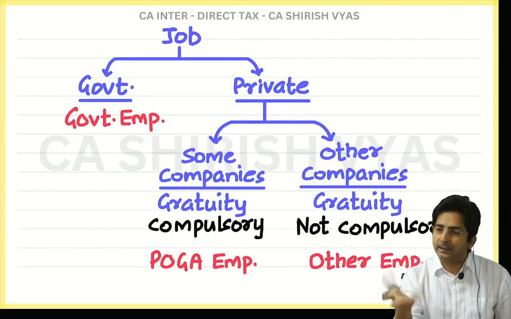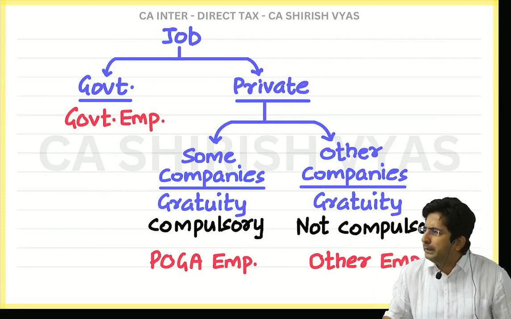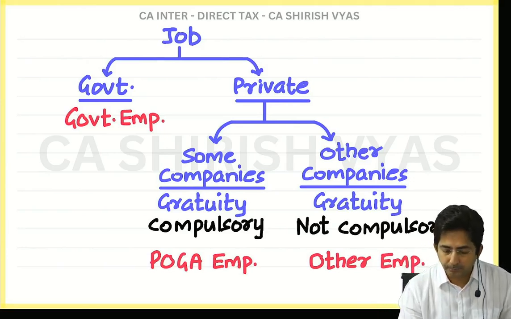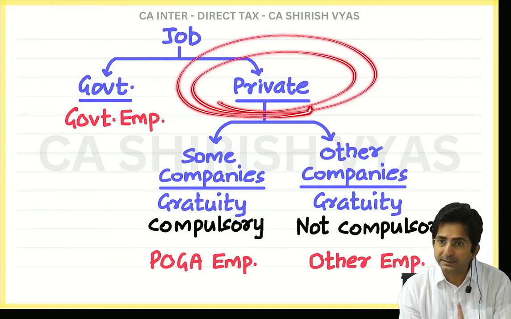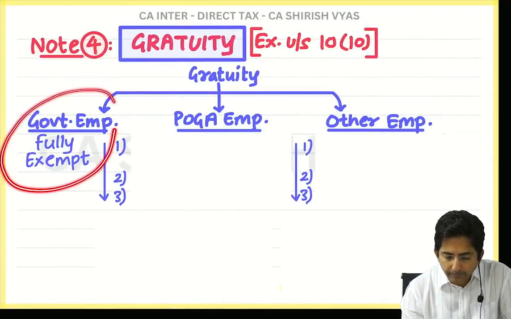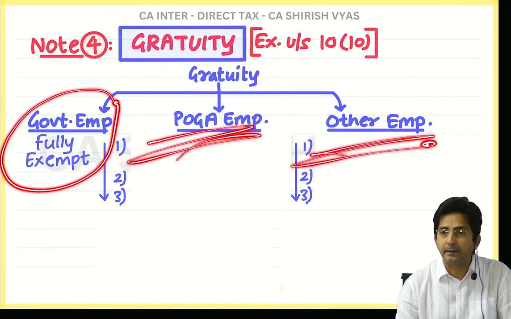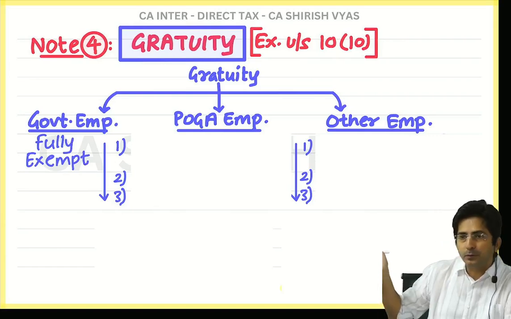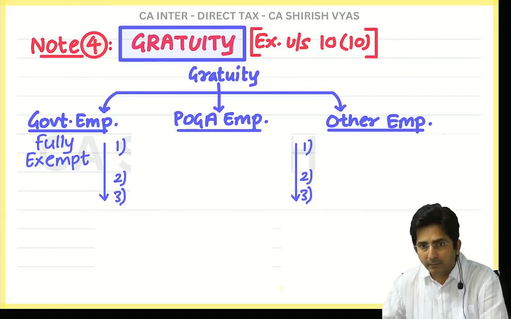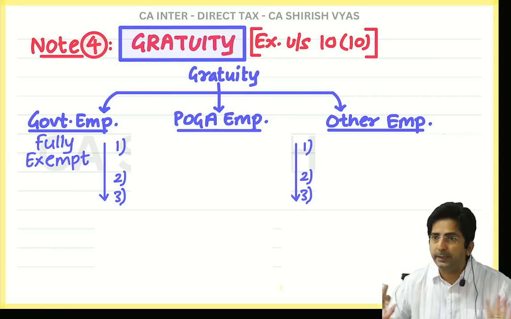In the private sector anything is possible. Some companies don't give anything, but some are so well-to-do that they spend lavishly on the employees. That's why a limit has to be kept. So in the private sector, gratuity is exempt up to a limit. I have shown that here. Government employee, it is fully exempt, but here and here it is partly exempt. And you can see the formula also. There is a formula 1, 2, 3, whichever is less. Formula means automatically there is some limit, and up to that limit only it will be exempt.